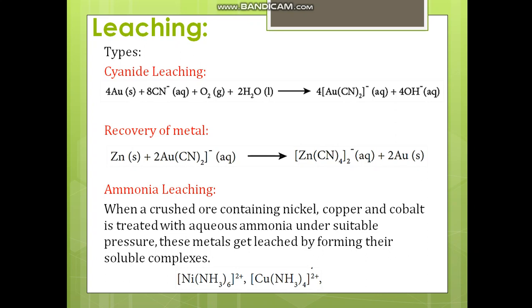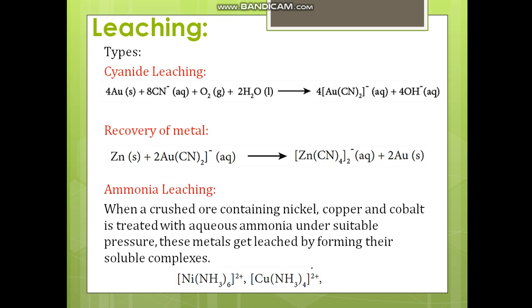Cyanide leaching, usually this method is applied for metals like gold. What happens is the crushed ore of the gold is leached with aerated dilute solution of sodium cyanide, and gold is converted into soluble cyanide complex. The gangue, aluminum silicate, remains insoluble. And how will you recover them? The process is called cementation.